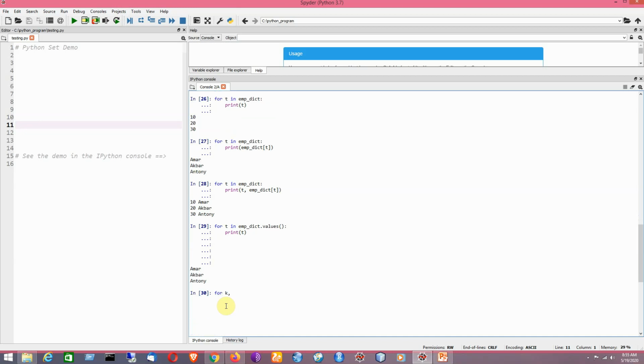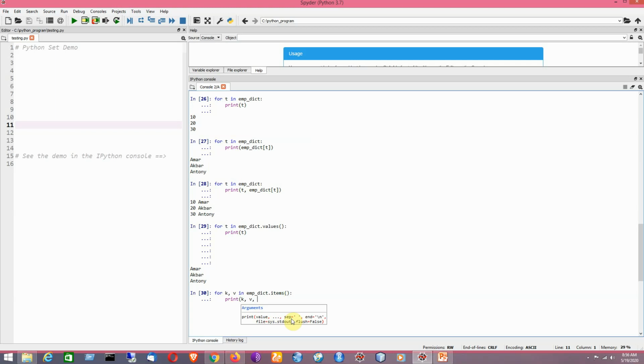Say for example, k is indicating the key and v is indicating the value. So for k comma v in emp_dic, the dictionary name, dot items. Remember the name of the method is items. Now I'll be pressing colon for proper indentation. So now it will be written in a different way, like k comma v, and here I can also provide a separator.